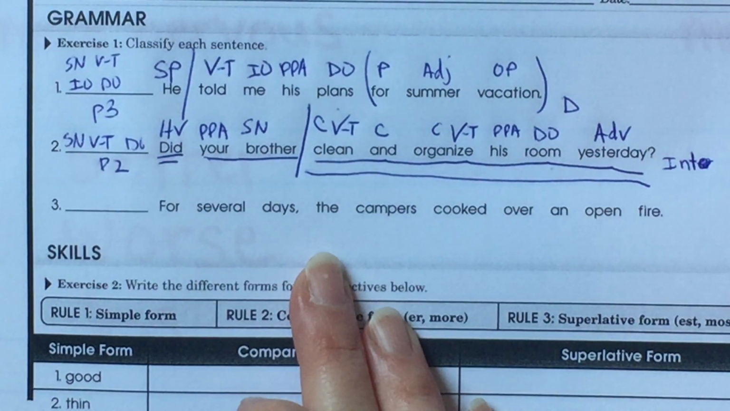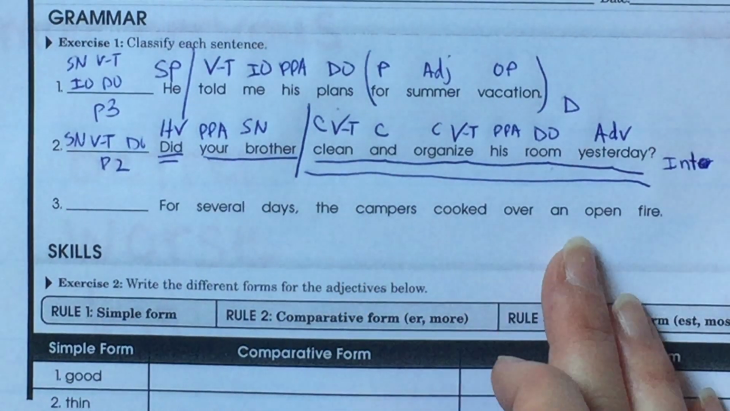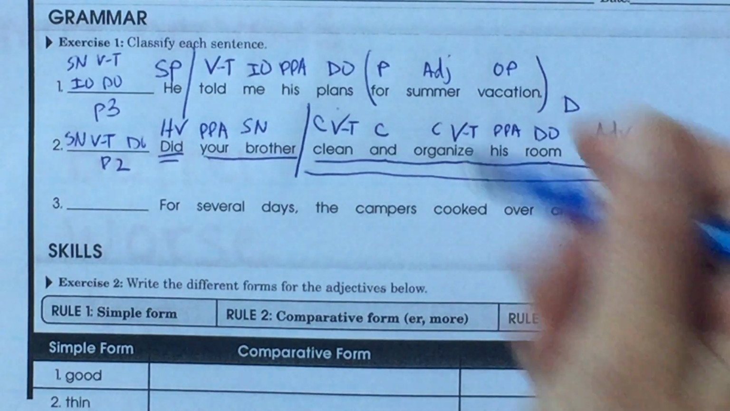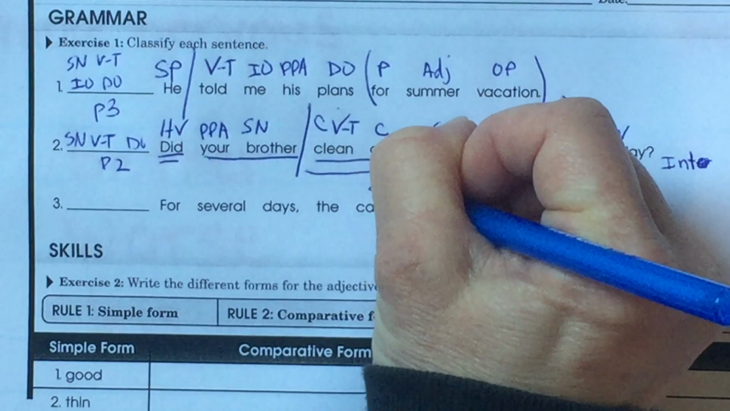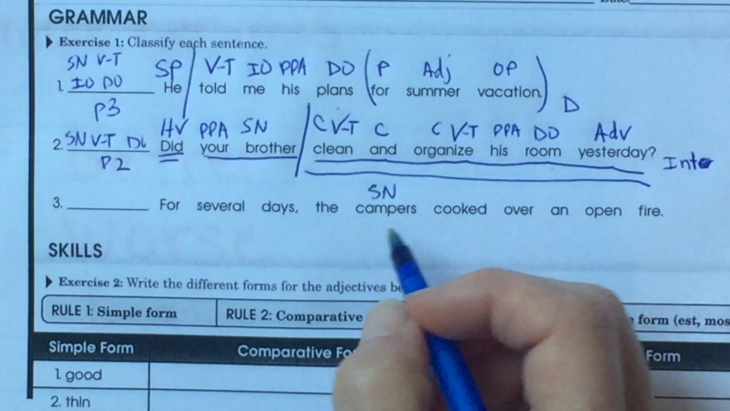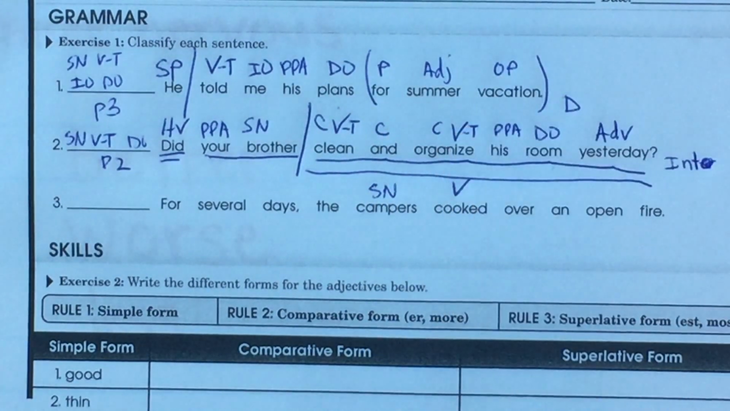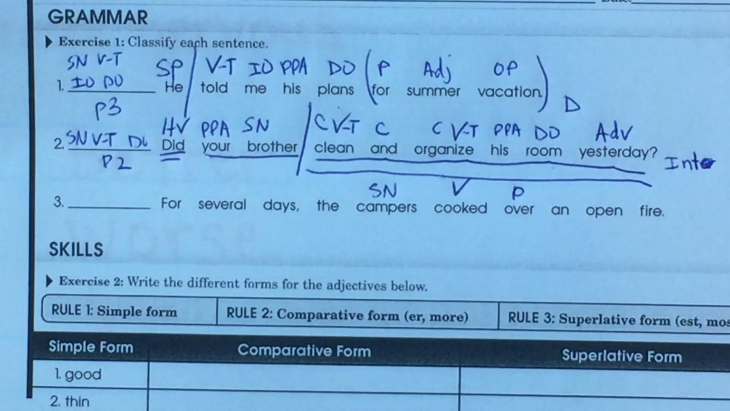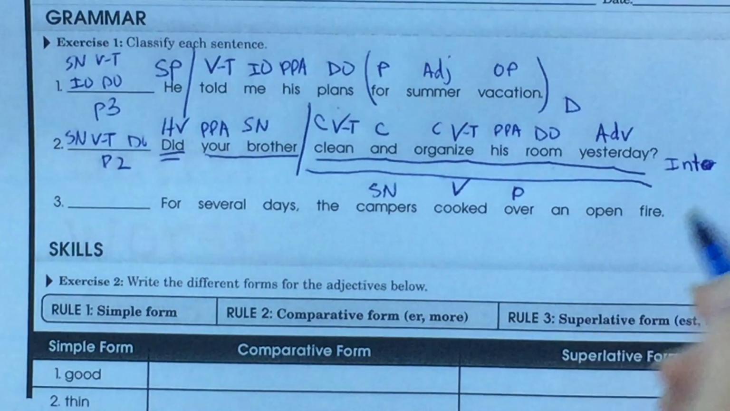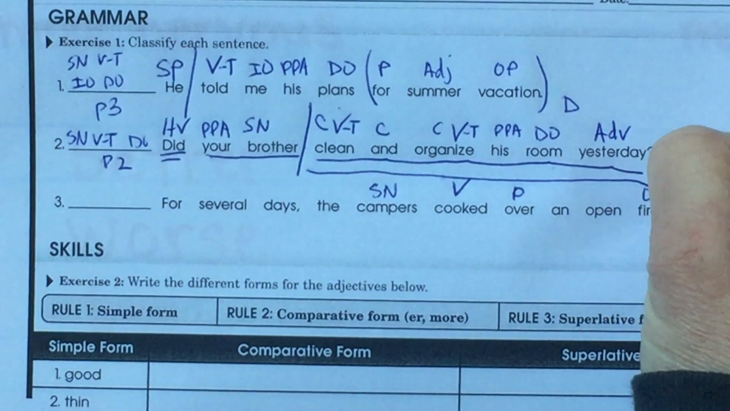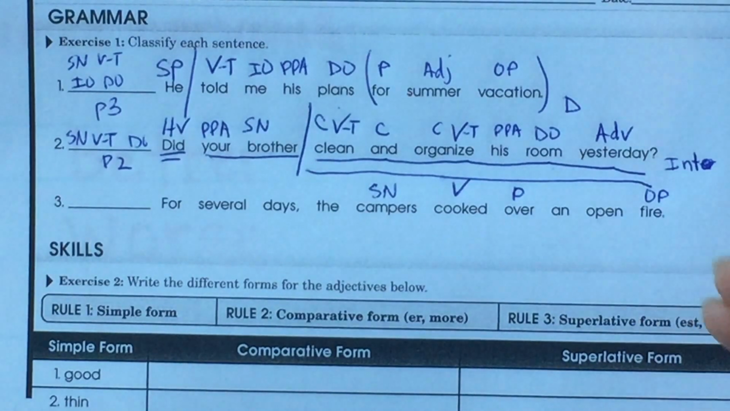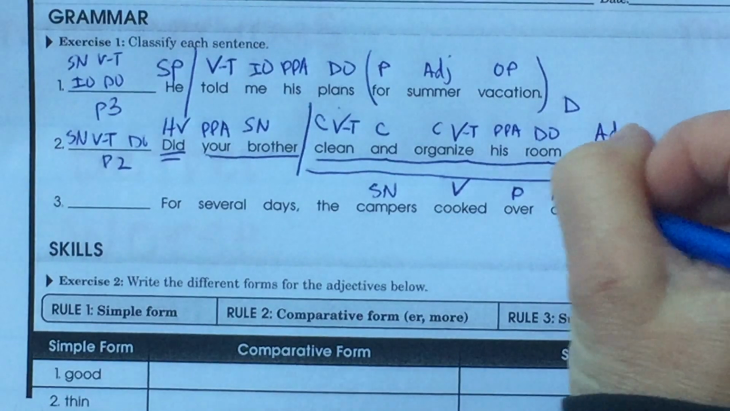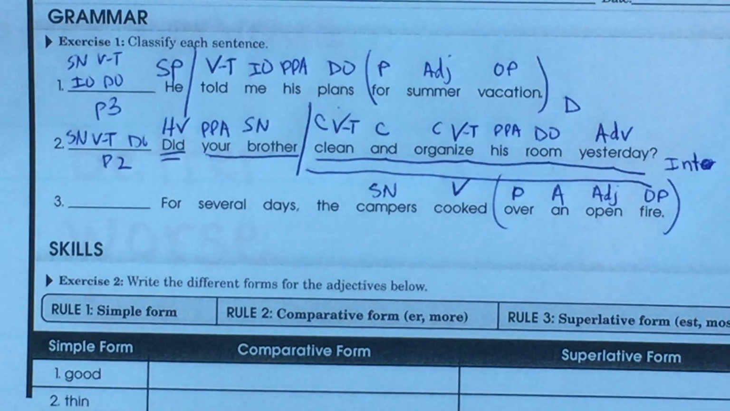For several days, the campers cooked over an open fire. Who cooked over an open fire? Campers. What is being said about the campers? Campers cooked. Cooked and then over, there's a preposition. Over what? A fire. Object of the preposition. What kind of fire? Open fire. And we know that's an article adjective. Over an open fire, prepositional phrase.